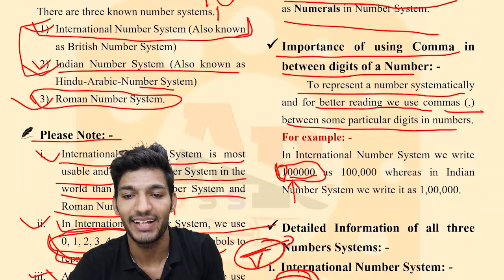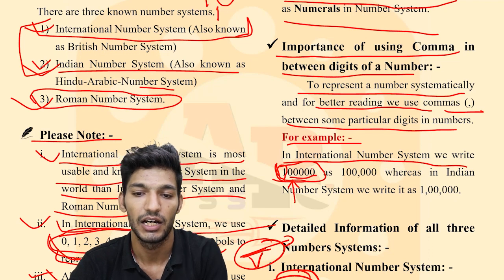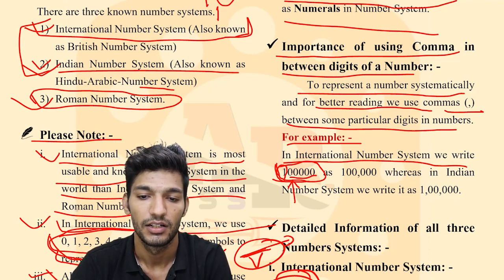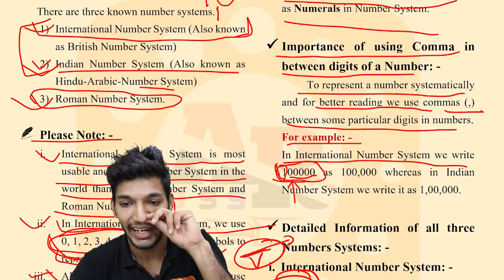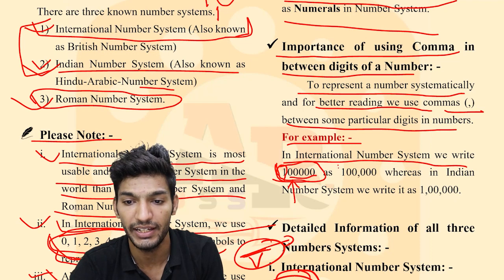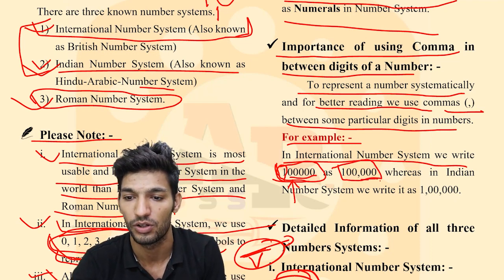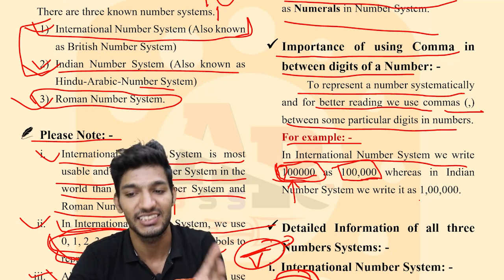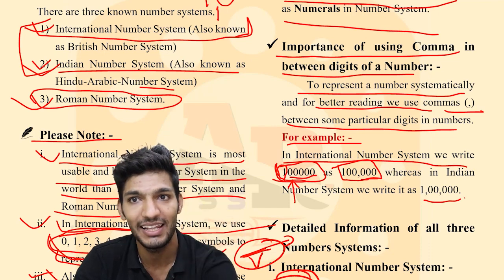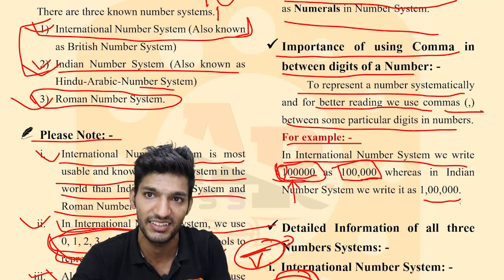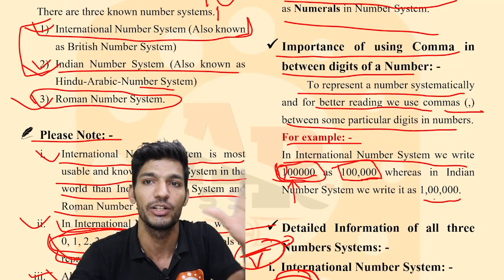So here, for example, it is 1 lakh. In the international number system, we write it as 100, comma, 000. In the Indian number system, the same thing, 1 lakh, because the value of this number is the same. 1 lakh has the same value in the international and Indian number systems.